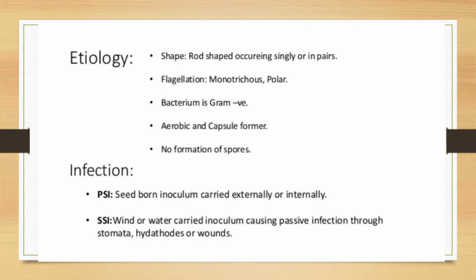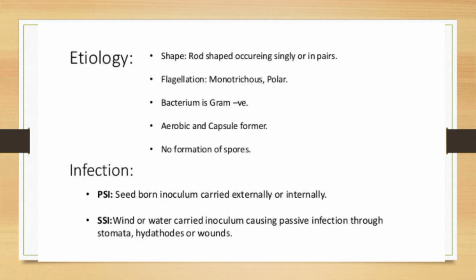Infection. In case of these bacterial diseases, the primary source of infection is seed-borne inoculum carried externally or internally. Secondary spread of infection is by wind or water carried inoculum, causing passive infection through stomata and hydathodes or wounds.